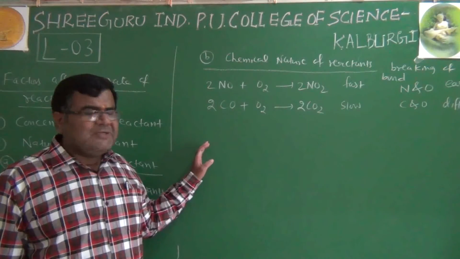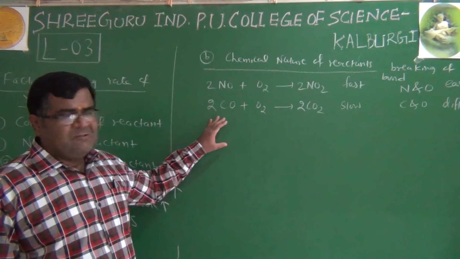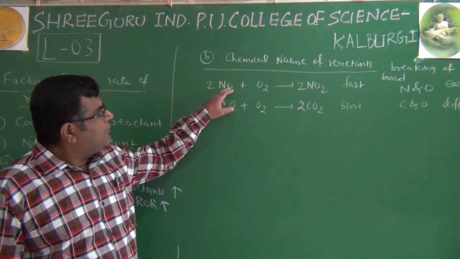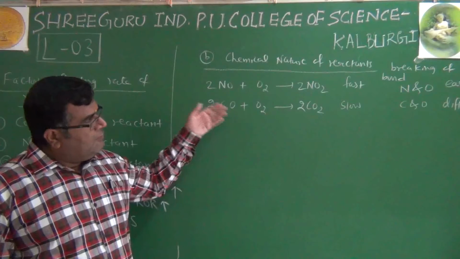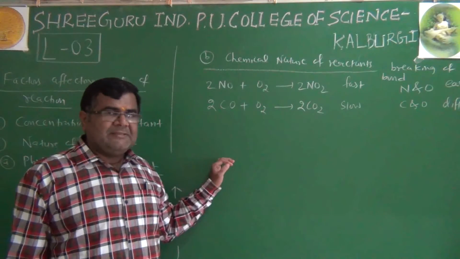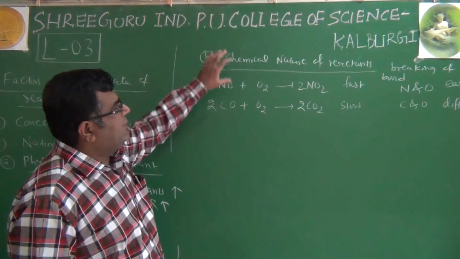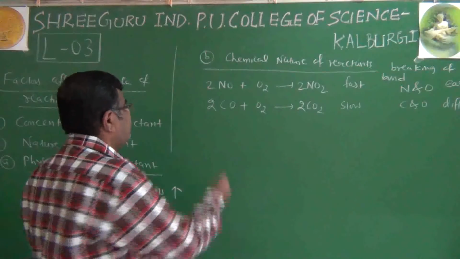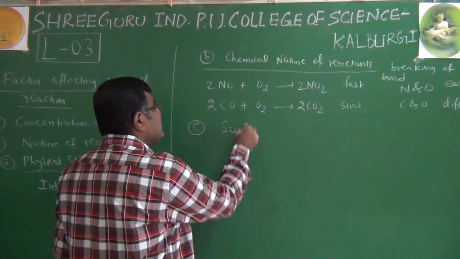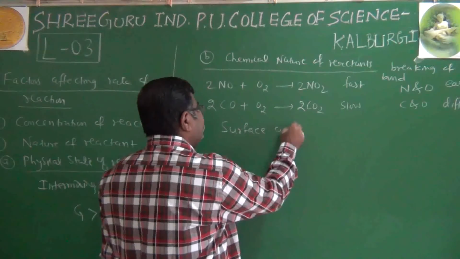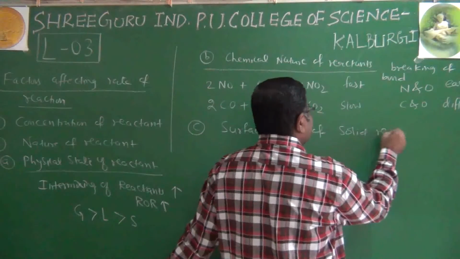This factor depends, but the thing is that even though we are carrying out the same type of reaction, an oxidation reaction, and both are monoxides of non-metals, we can see a considerable difference in their rate of reaction. So the chemical nature of the reactant decides the rate of reaction. In C we can say surface area of solid reactants.